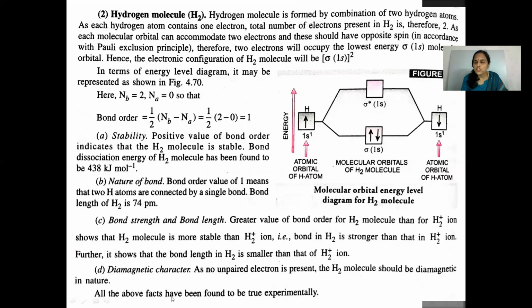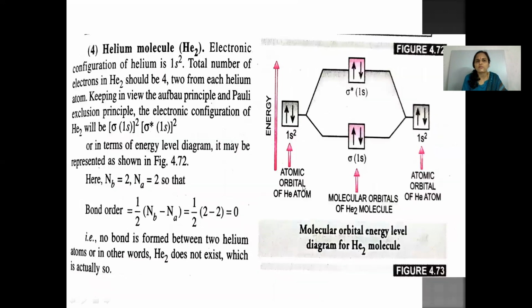And as no unpaired electron is present, hydrogen molecule is diamagnetic in nature. So all these things you should know. We come to know from this molecular orbital energy level diagram. So this was the simplest for hydrogen molecule. Let us look at the next molecule, that is helium molecule.